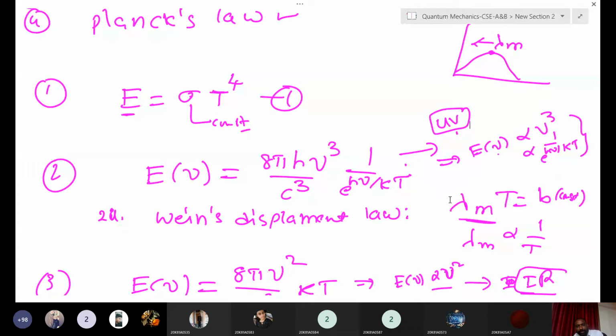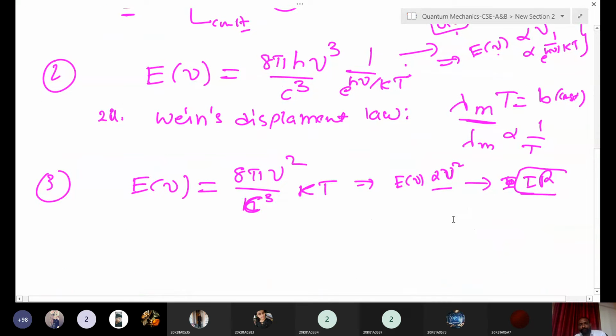Why could they not explain the complete spectrum? Because they have used some classical mechanics formulas. So that's why they could not explain the complete spectrum. Here, see how we got the spectrum. We have the emitted radiation from the black body on one axis, and frequency or wavelength, whatever you can take, on the other. If you take wavelength, this is the UV region, in the middle the visible region, and at the end the IR region.